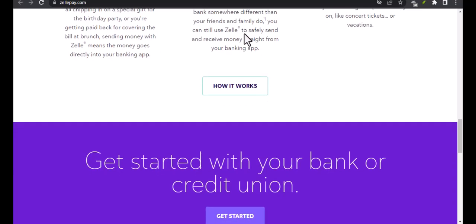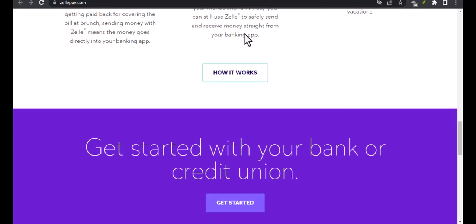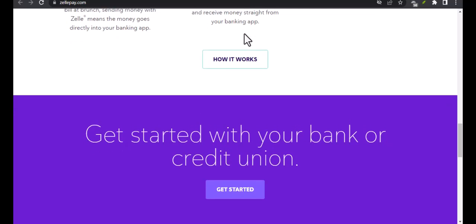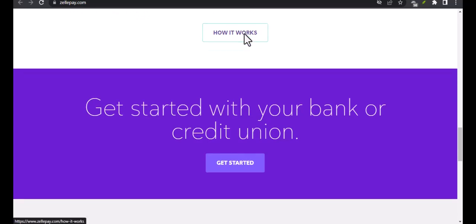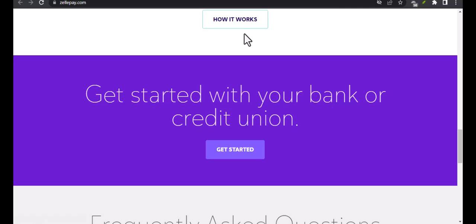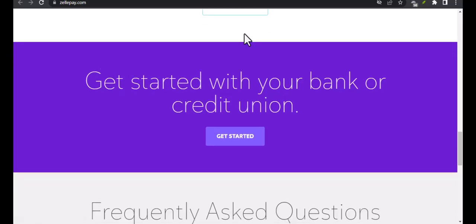Zelle also has daily and weekly limits. These limits vary depending on your bank, but for many users, the maximum they can send in a day is between $500 and $2,500. If you need to make large transfers, such as paying rent, buying a used car, or settling medical bills, Zelle may not allow the full amount. While some banks offer higher limits, there is no universal standard, which can be frustrating.